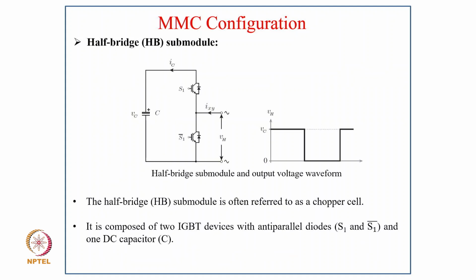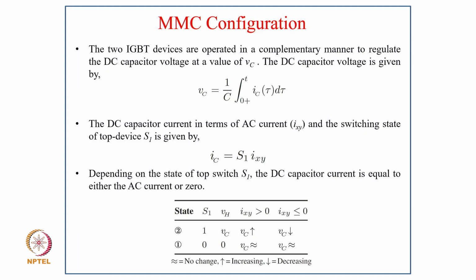So this is the configuration of the half bridge submodule, and you can see the output voltage waveform, VH, as shown here. The half bridge submodule is often referred to as a chopper cell, and it is composed of 2 IGBTs with anti-parallel diodes, S1 and S1 bar, and one DC capacitor. The 2 IGBT devices are operated in a complementary manner to regulate the DC bus capacitor voltage at a value of Vc, and the capacitor voltage is given as Vc equal to 1 upon C integral from 0 to t of Ic(tau) d tau.